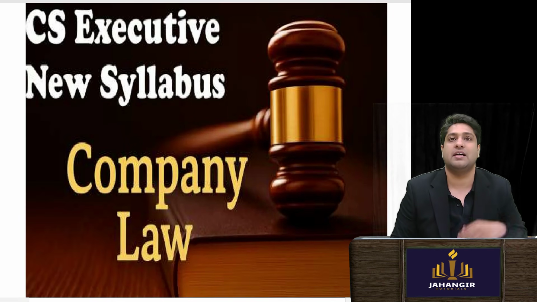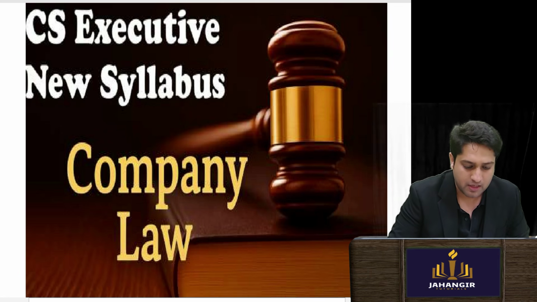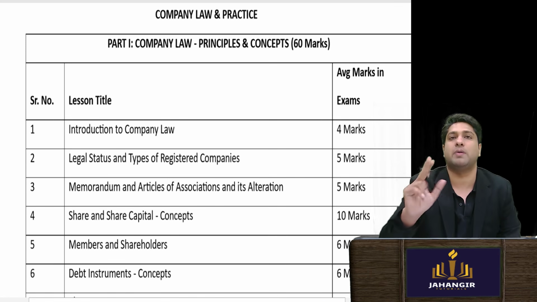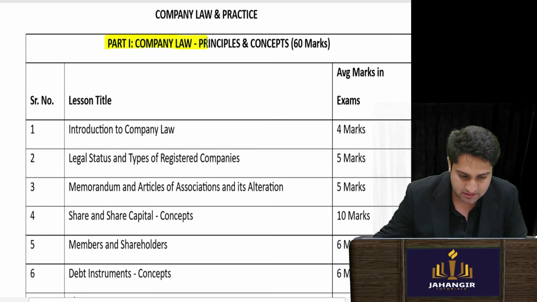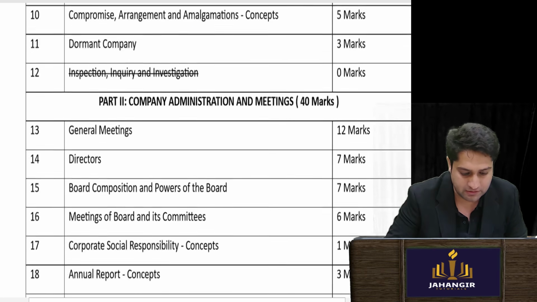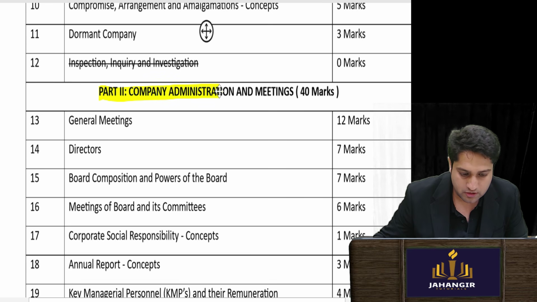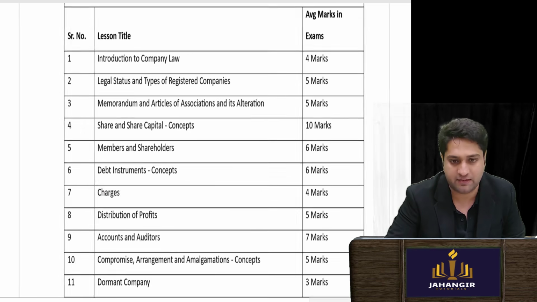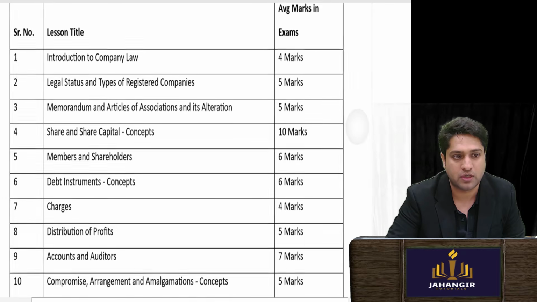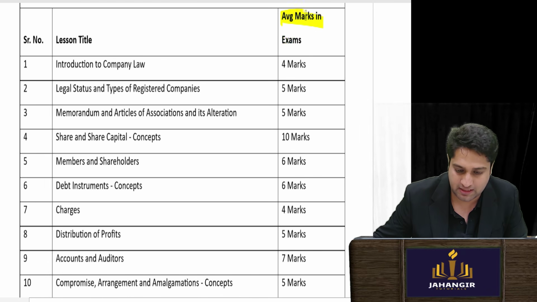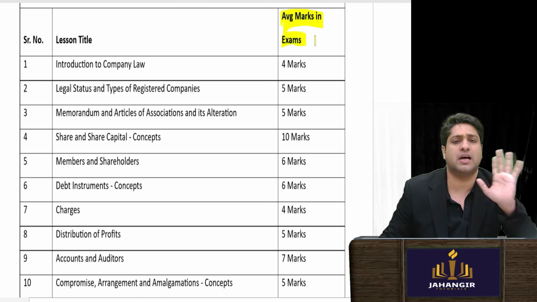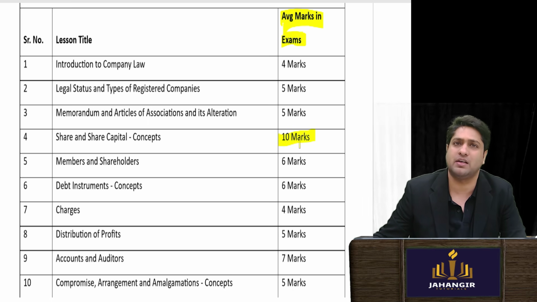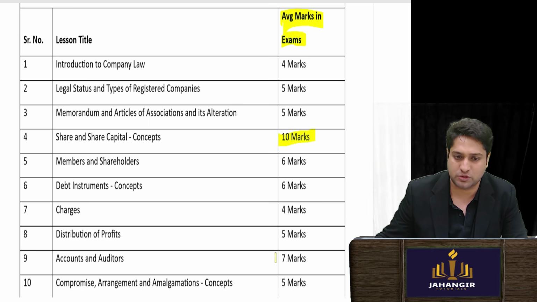Next, let's see Company Law. With respect to Company Law, you will see that it's divided into 2 parts. Part A is 60 marks and Part B is 40 marks. I have done the weightage in a way that the proper 60-40 is reflected, showing the average marks that a chapter has been asked across attempts. Here the most important is Share and Share Capital. It comes for approximately 10 marks weightage.